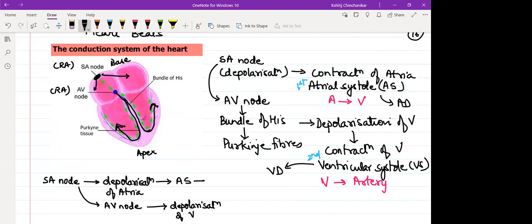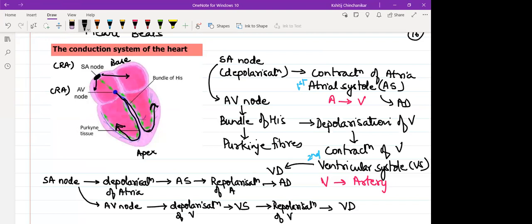This atrial systole जैसे ही खत्म हुआ, what will begin? Repolarization of atria, which will result into atrial diastole. Depolarization of ventricle, जब atria का repolarization शुरू हुआ, तो ventricular systole शुरू हुआ, and eventually even ventricles will undergo repolarization and would be followed by ventricular diastole.